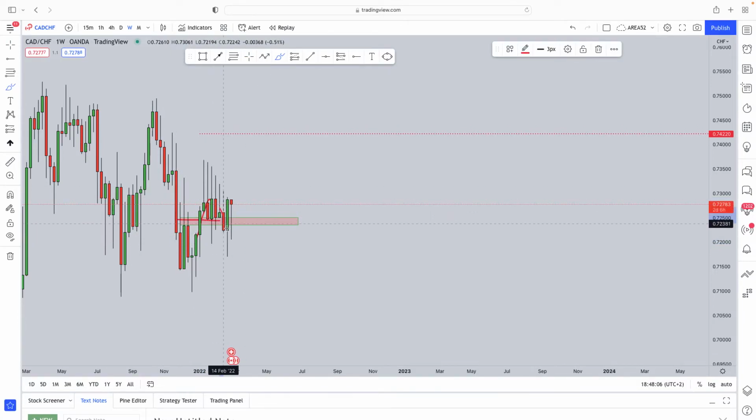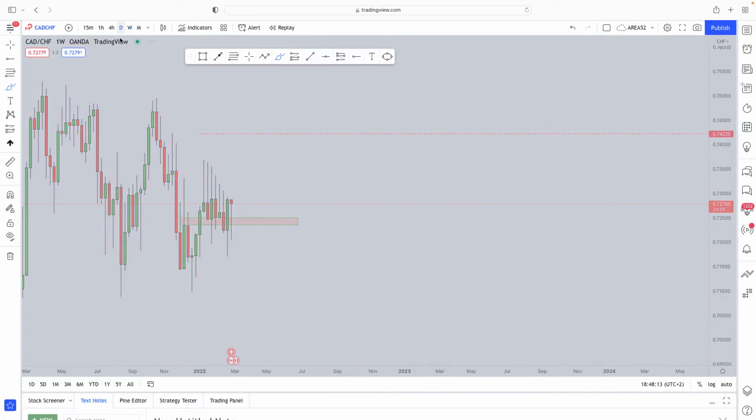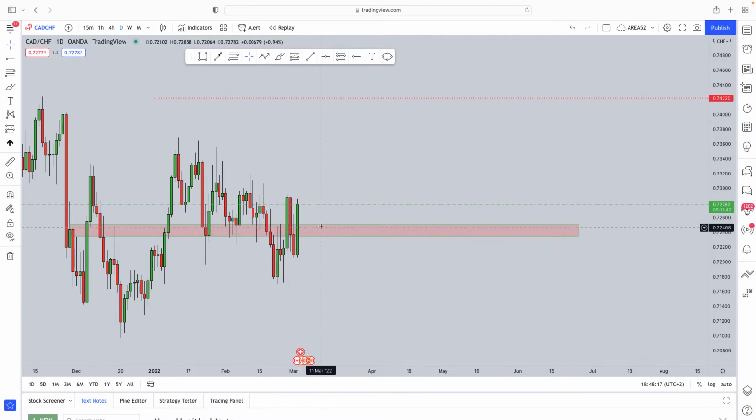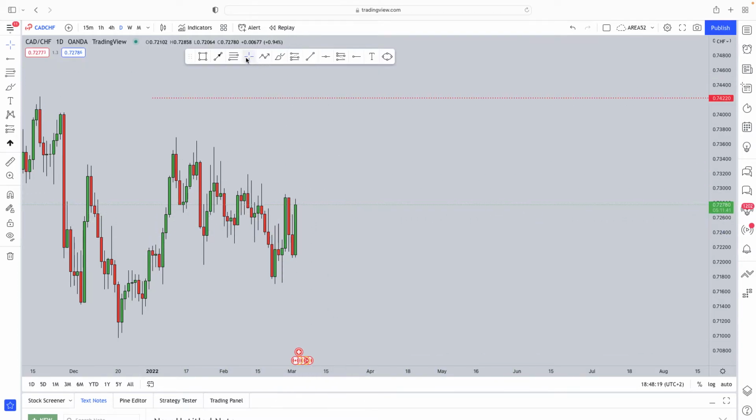We had multiple weak rejections. We had some liquidity grabs there as well. I can see how the market is finally starting to move to the upside. If you drop down to the daily time frame, what do we see? Now, firstly, the market is about to approach a strong level of resistance. So, as traders, we have to be reactive and not predictive, and learn to adapt to the ever-changing market environment.